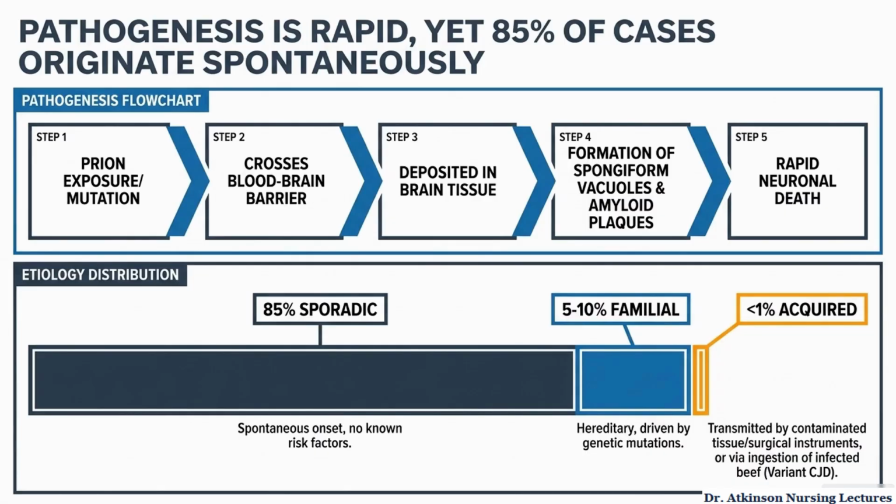Now let's talk about where these cases come from. About 85% are sporadic, meaning they occur spontaneously with no known risk factors. Around 5 to 10% are familial or hereditary, caused by genetic mutations. Less than 1% are acquired through contaminated tissue, surgical instruments, or infected beef products in variant CJD. For NCLEX and clinical recall, remember this: sporadic is most common, familial is genetic, and acquired is rare.